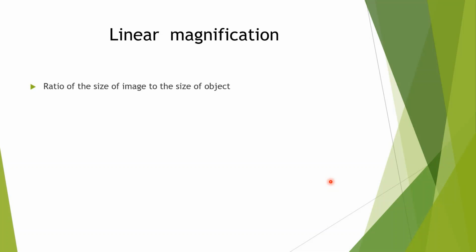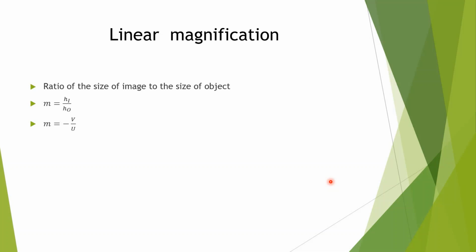Size means height. Linear magnification is the ratio of height of image to the height of object. Linear magnification we denote by m. So m equal to hi, that is height of image, upon ho, height of object.